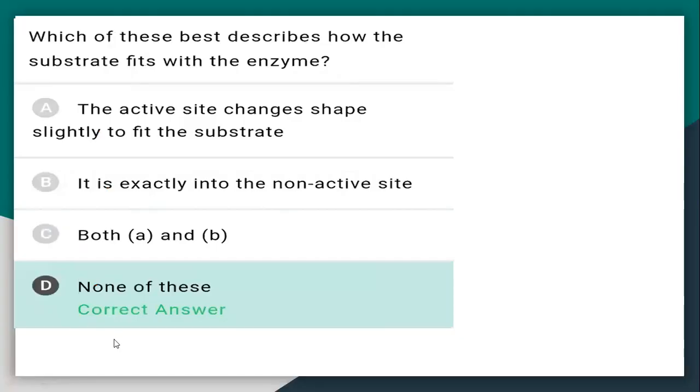Next question. Which of these best describes how substrate fits with enzyme? The answer should be option A. The active site changes shape slightly to fit. That we know as the induced fit model, according to the induced fit model. So the answer will be A.